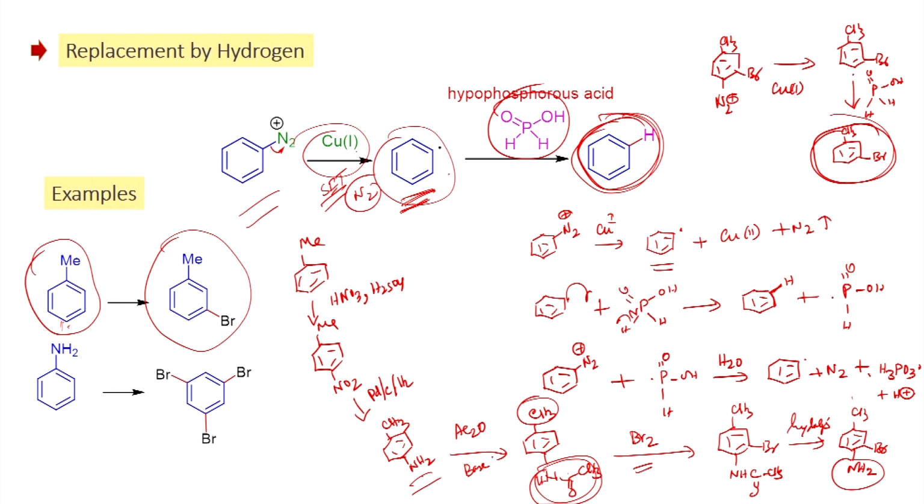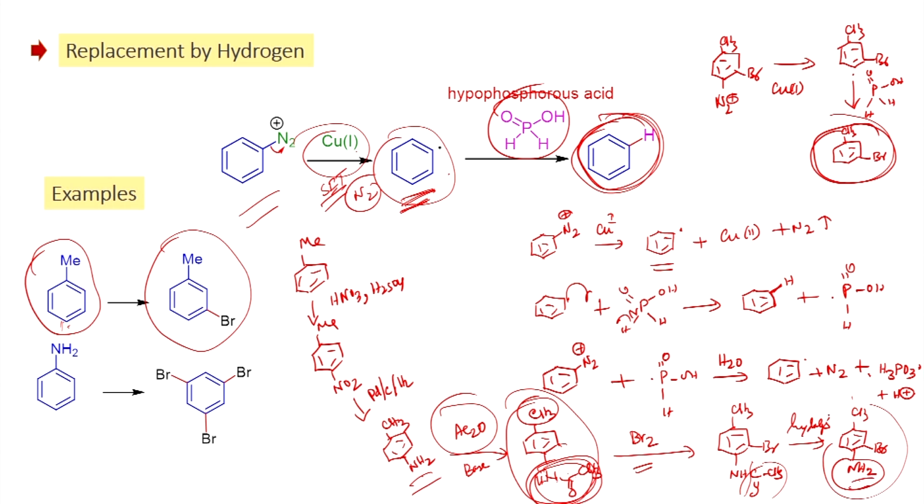Once you have this one, you can react with acetic anhydride to make this amide derivative, which is a strong directing group, and it can direct the bromination to take place at the ortho position. After the bromination, you can do the base hydrolysis, remove the acetyl group, and you can get this free NH2.